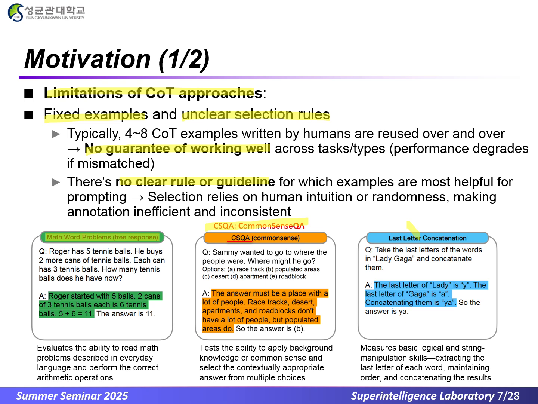Third, in last letter concatenation, the model measures basic logical and string manipulation skills like extracting the last letter of each word and concatenating the results in order. As we can see, these are very different task types. So a small fixed set of COT prompts may not work equally well for all of them.